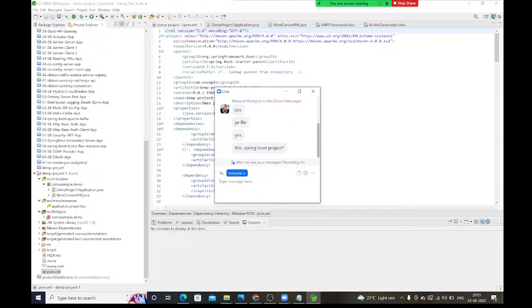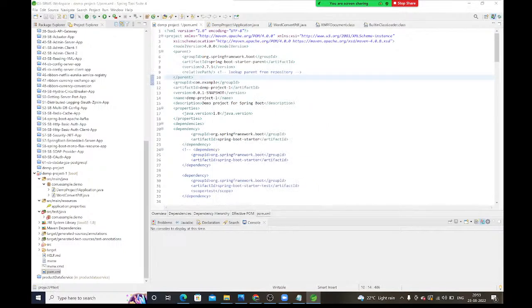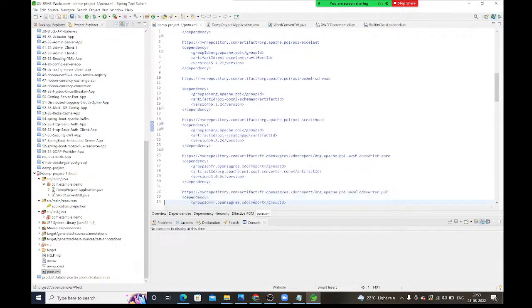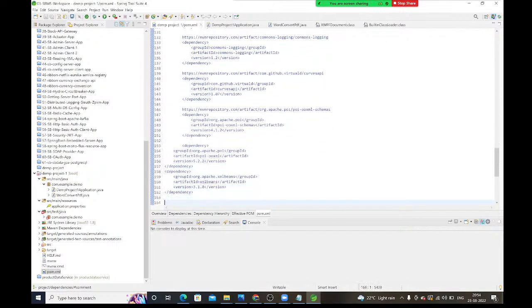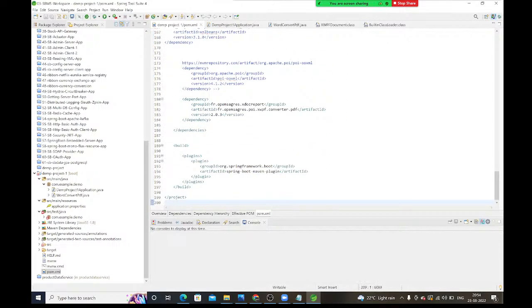You don't need to understand the Java files, but you should understand this pom.xml file. This pom.xml file is related to Maven, right? I will explain everything inside this pom.xml, whatever I have written, each and everything. You should have strong knowledge of this pom.xml. DevOps people also should have strong knowledge of this pom.xml. I will explain in detail.